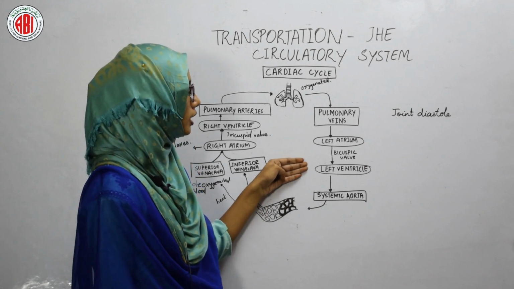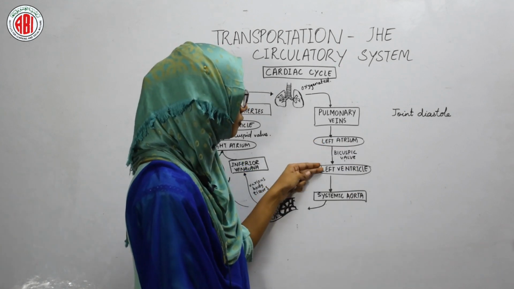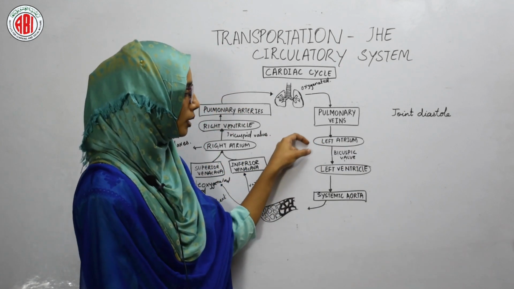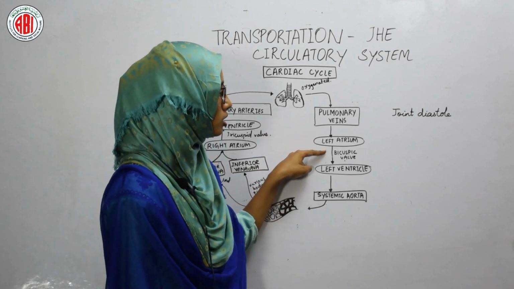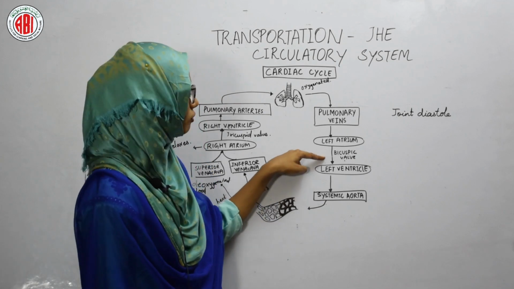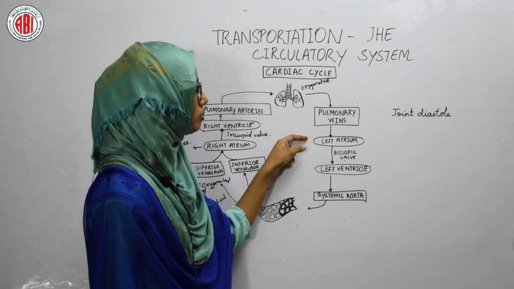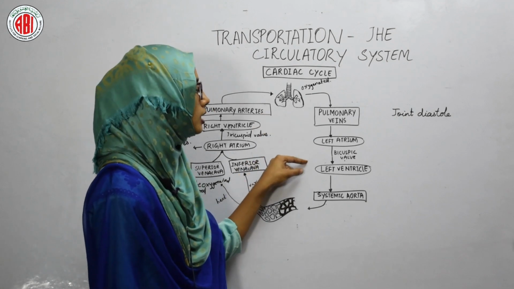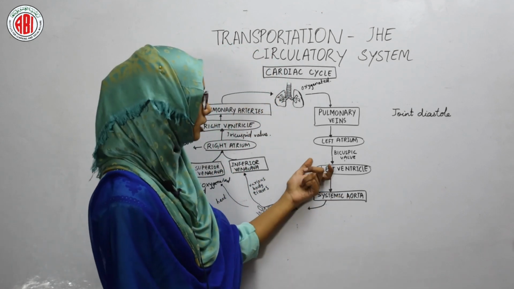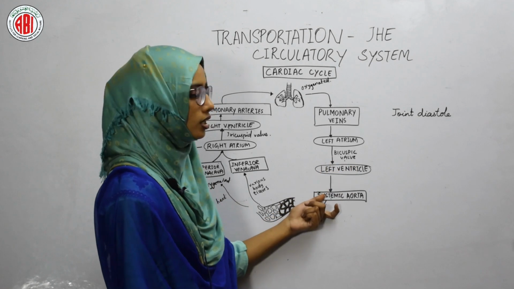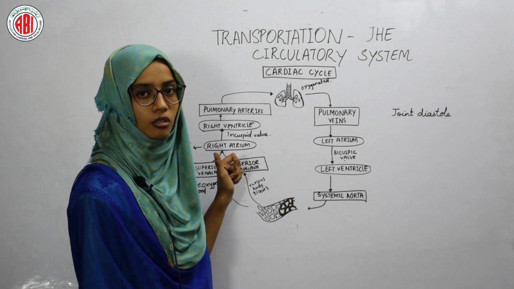On the contraction of the left ventricle, the bicuspid valve opens and the blood enters into the left ventricle. As soon as the oxygenated blood enters into the left ventricle, this valve closes in order to stop the backflow of the blood from left ventricle to left atrium. After the oxygenated blood reaches from the left atrium to the left ventricle, it is carried by the systemic aorta. This blood vessel carries the oxygenated blood from the left ventricle and supplies it to all the other body tissues of the human body.